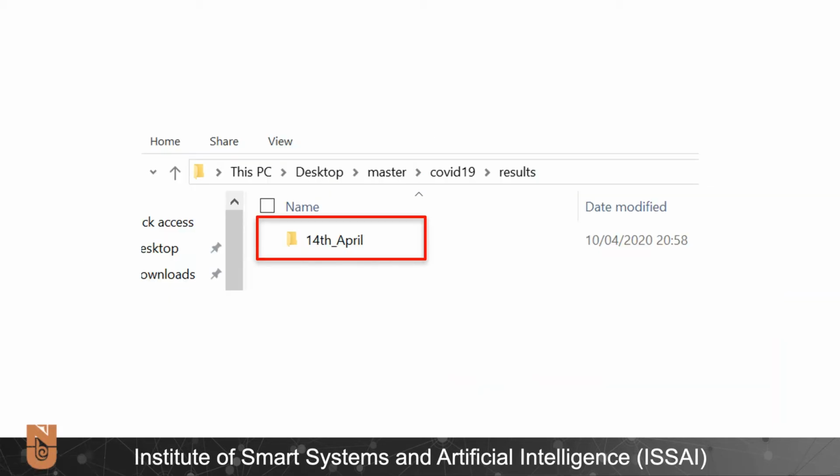All the simulation results that need to be loaded to the simulator should be saved in the following directory. In the COVID folder we have the folder results, and the package we have created is already saved in there, and it's called 14th April.